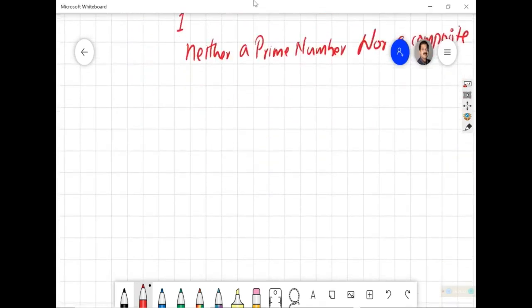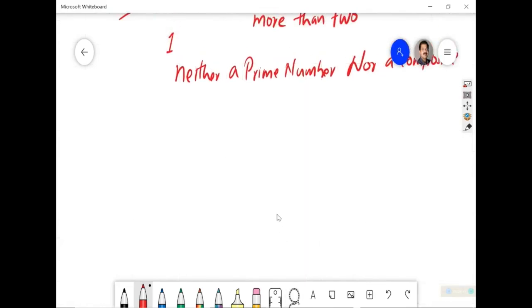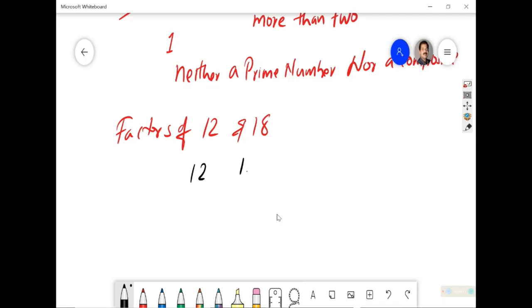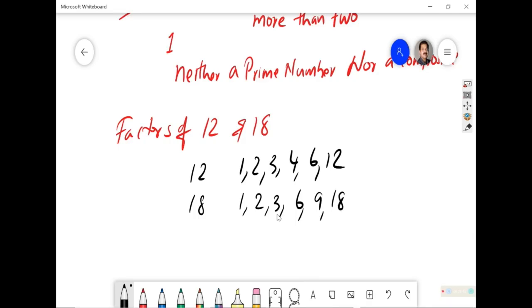But when we start doing all these things and go ahead, we will see that, for example, if I ask you to find out simply the factors of 12 and 18, you will jump now and start writing. 12 is having factors like 1, 2, 3, 4, 6, 12. 18 is having factors like 1, 2, 3, 6, 9 and 18.